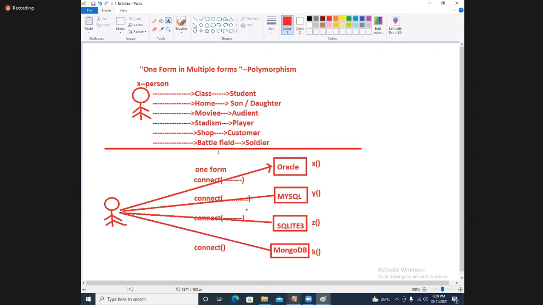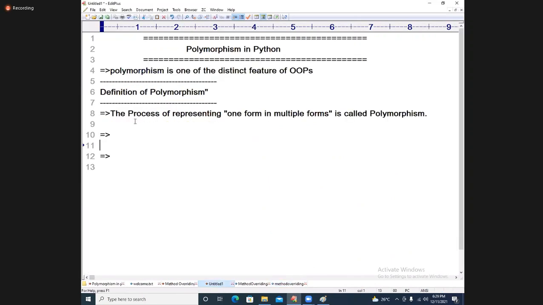So let us go to that and try to understand in the definition of polymorphism. One form, I'm writing, students, is nothing but the original method.